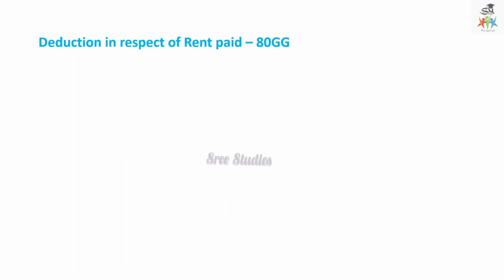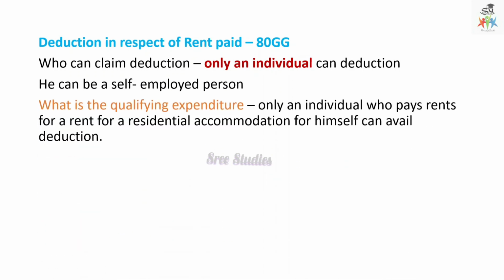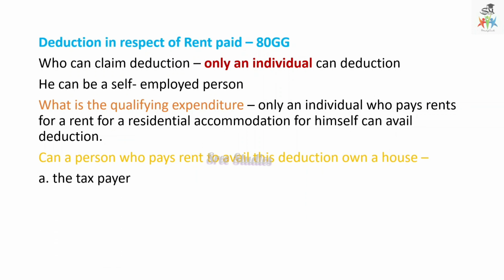And deduction in respect of rent paid under section 80GG. So who can claim? Only an individual can get this deduction. He can be a self-employed person. The individual means even a self-employed person can get this. And the qualifying expenditure is rent for a residential accommodation for himself. Can a person who pays rent avail the deduction on own house?